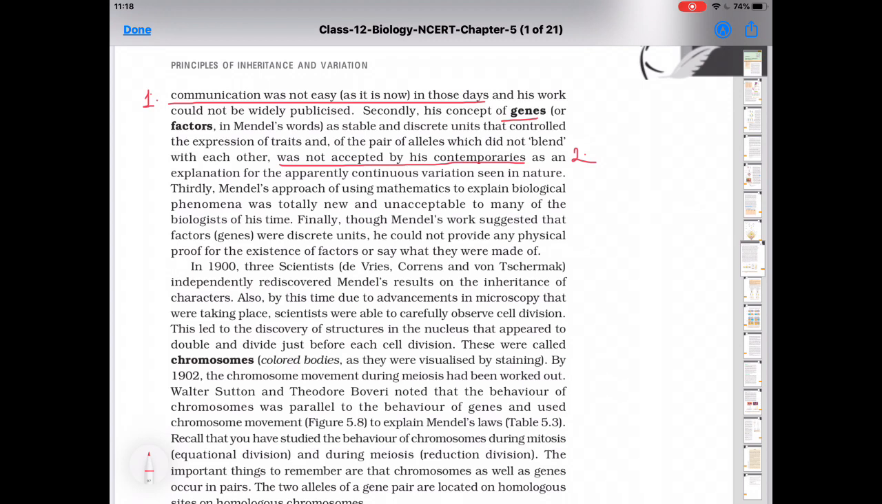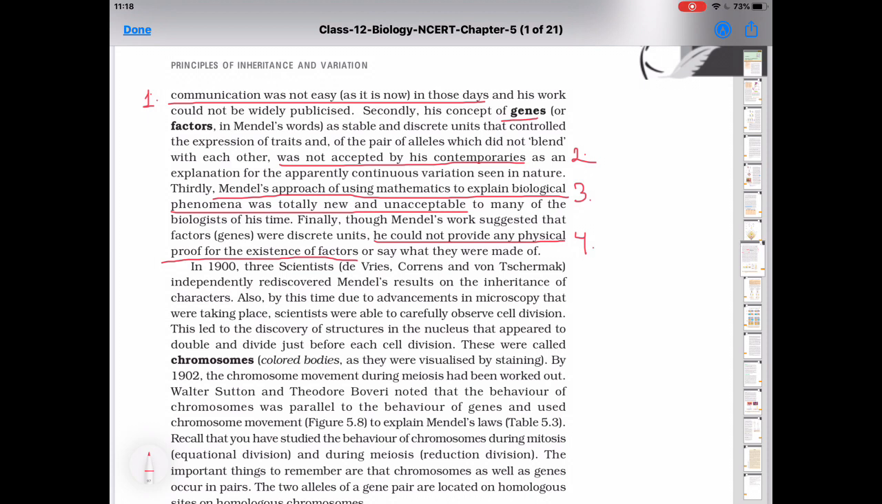So this is the second point. Contemporaries means other scientists in that field. Third, Mendel's approach of using mathematics to explain biological phenomena was totally new and unacceptable, because Mendel used some mathematical explanation that was not accepted by many. Now the fourth point is he could not provide any physical proof for the existence of factors. From these you can write three or four points.